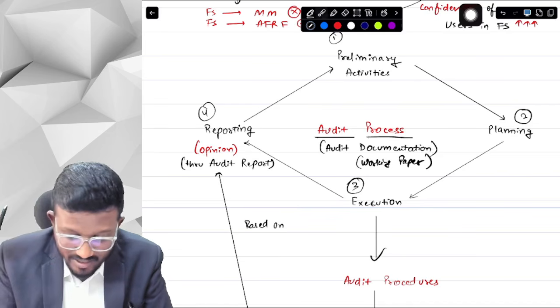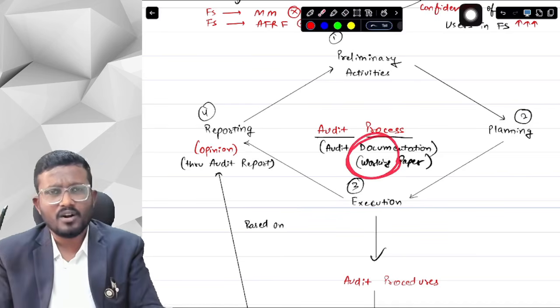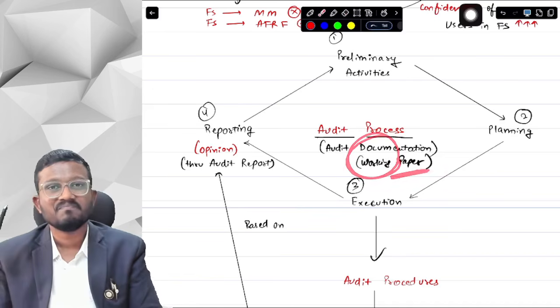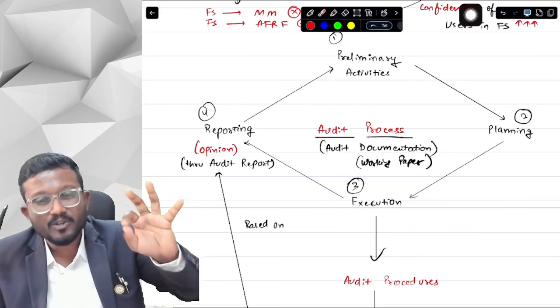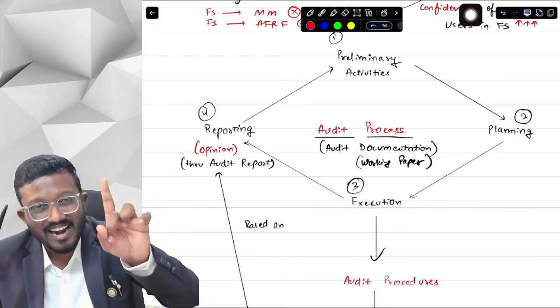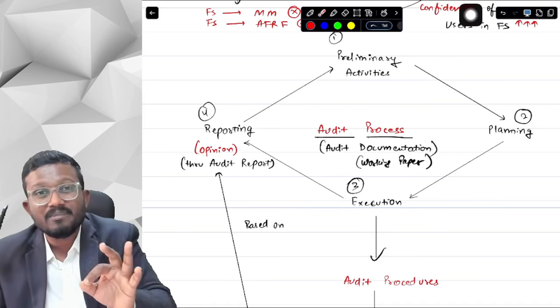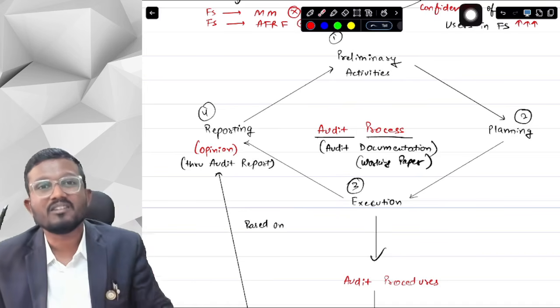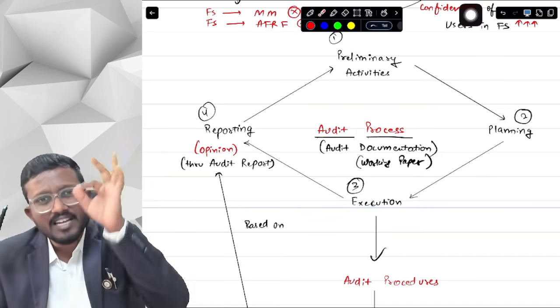From the name itself, it is clear: whatever work you have done in the audit should be on paper. When I did my audit at KPMG, one of the Big Four, it was said that if you are not documenting anything, if you are not writing your work on paper, then it will be considered that you have not worked. So each and everything that you do should be in your audit documentation.